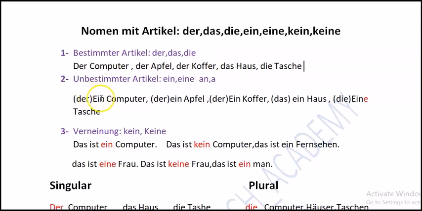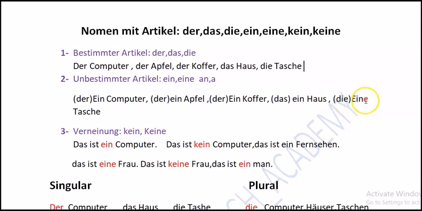For these two we use ein, and for die we use eine. We add one E at the end. So we say der Computer, ein Computer. Der Apfel, ein Apfel. Der Koffer, ein Koffer. Das Haus, ein Haus. Die Tasche, eine Tasche.